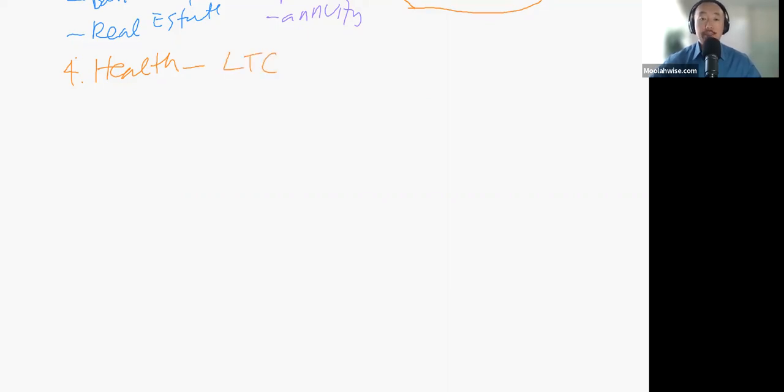Why is this scary? Because 70% of us are going to need some kind of long-term care before we die, which means 7 out of 10 people that you know and meet will need some kind of long-term care. And why is this important? Long-term care in California right now, this year 2022, costs about $8,500.